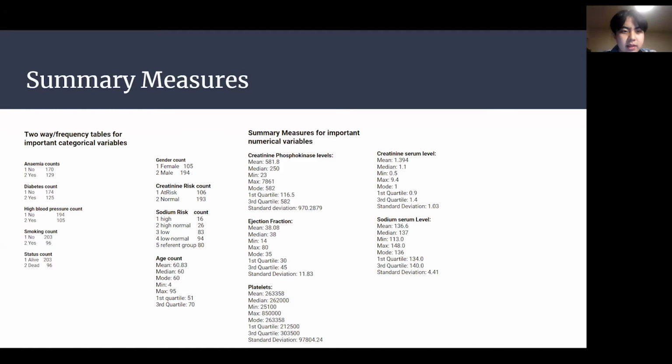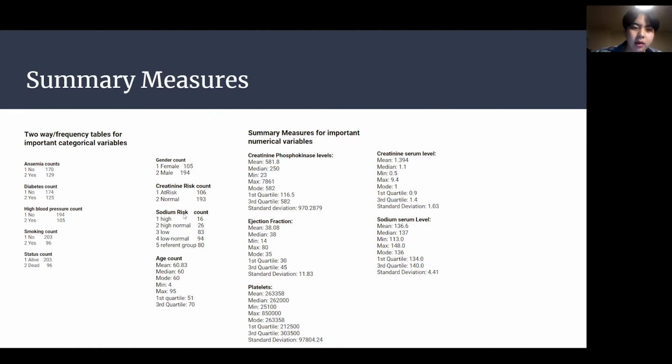All right, hello, my name is Kevin, and for this segment of the project, I'll be going over summary measures, two-way/frequency tables, and a data visualization. So first, I'd like to go over our two-way/frequency tables for important categorical variables. So for our two-way tables, all of our variables here are binary, so meaning their data is like no or yes, or alive or dead for status, gender, female or male. All of these are binary, and they will show the counts for each.